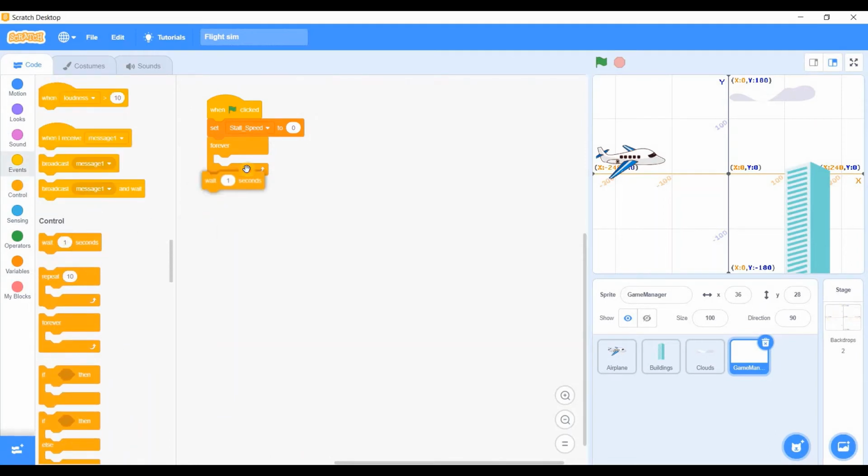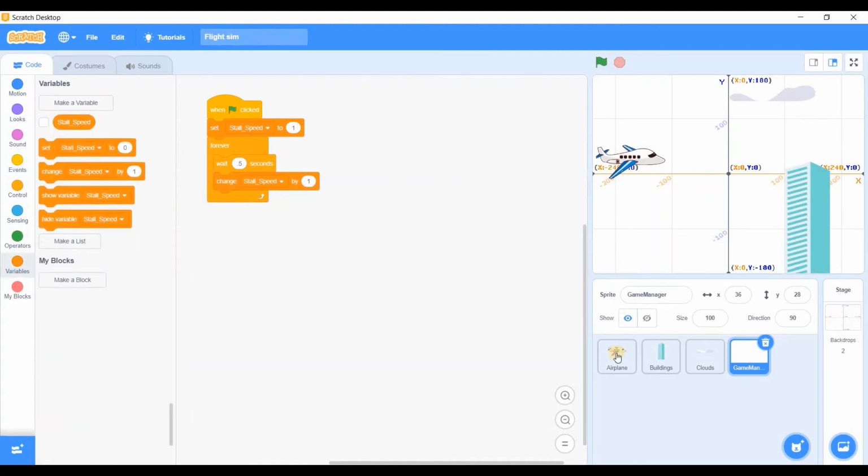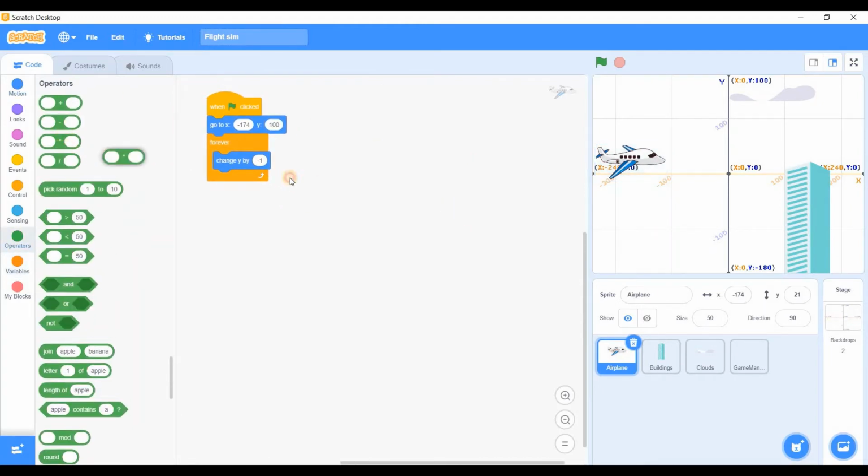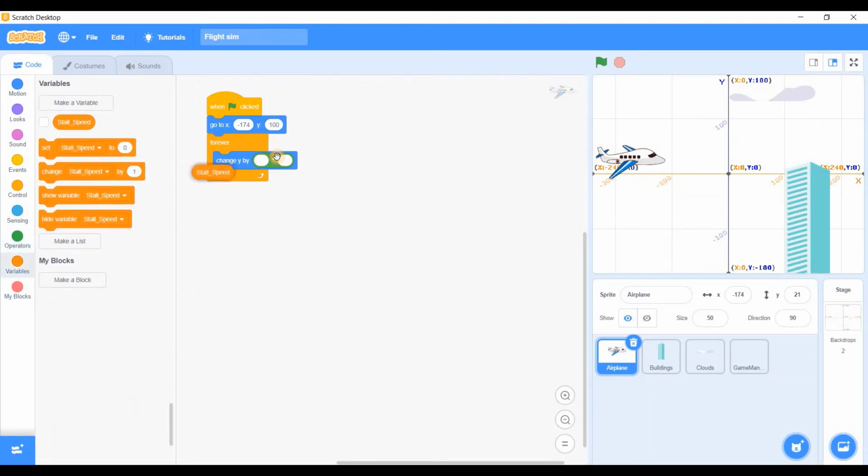wait 0.5 seconds, -1 or 1, change stall speed by 1. So here I will do some maths. I'll do this, select our variable stall speed and multiply it by -1. So I see that its speed is increasing and it's eventually stopped there,